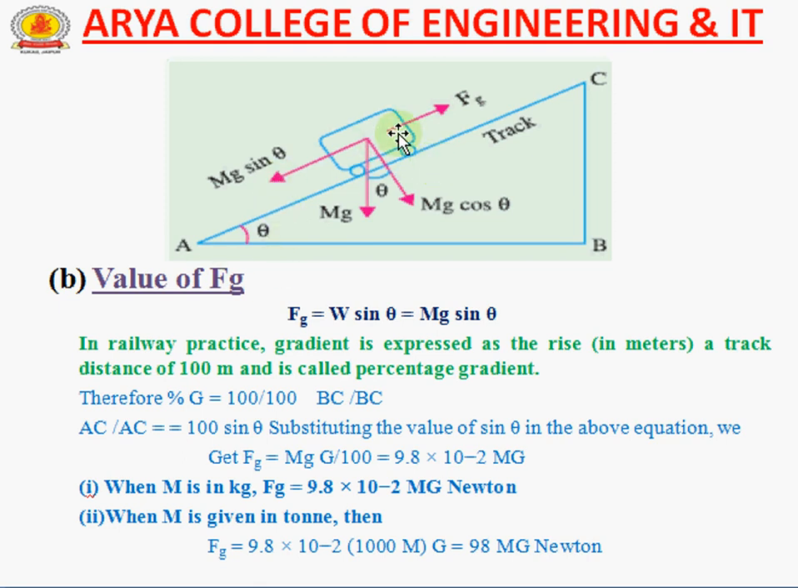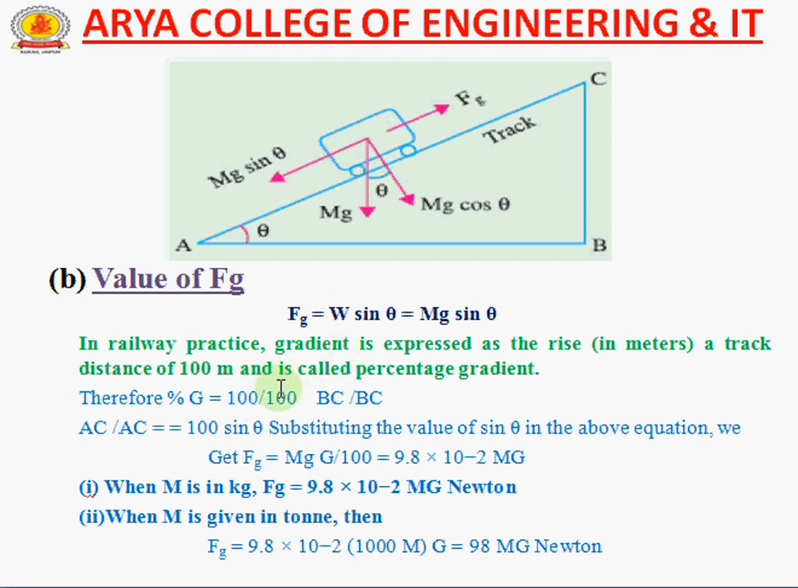So the value of Fg is W sin theta, because it is the component of the weight of the train. The value of W equals mg, so Fg is mg sin theta, because the mg cos theta component has minimal effect and mainly the mg sin theta component affects the motion.